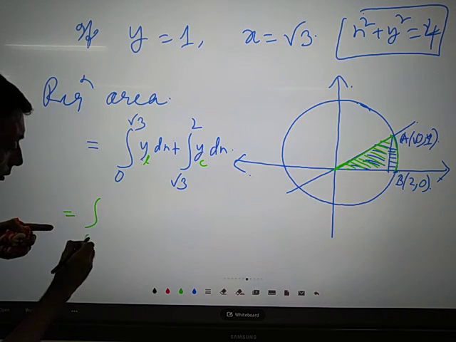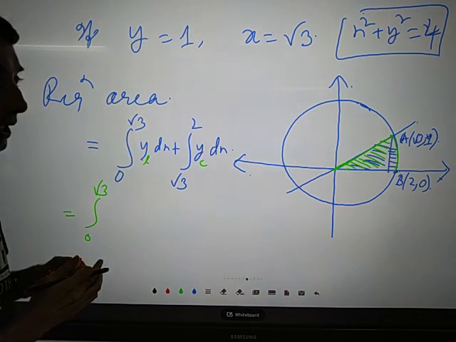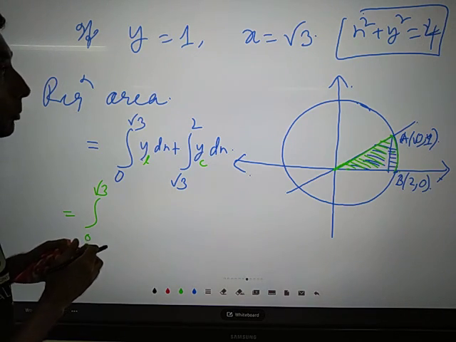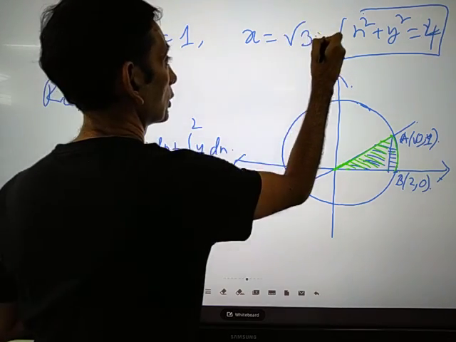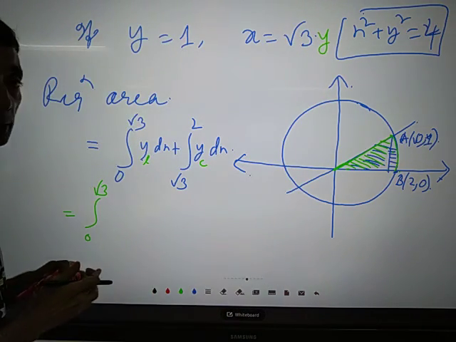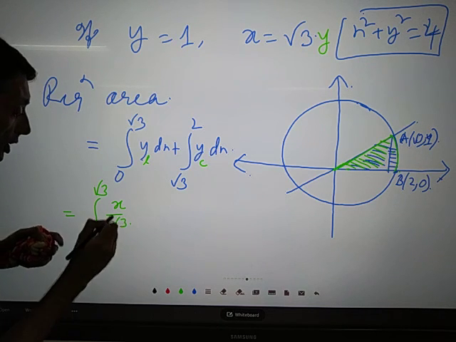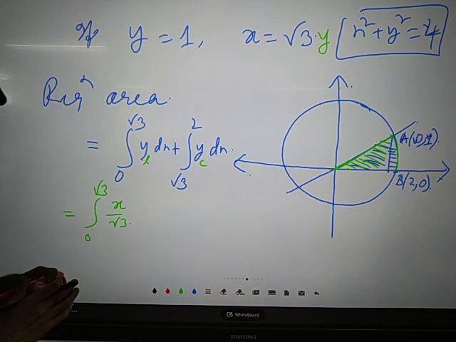0 to root 3 y line. That means we are going to replace the value of y from the equation of the line. So what is the equation y value? That is x equal to root 3 y. So y is equal to x by root 3. So this will be x by root 3.